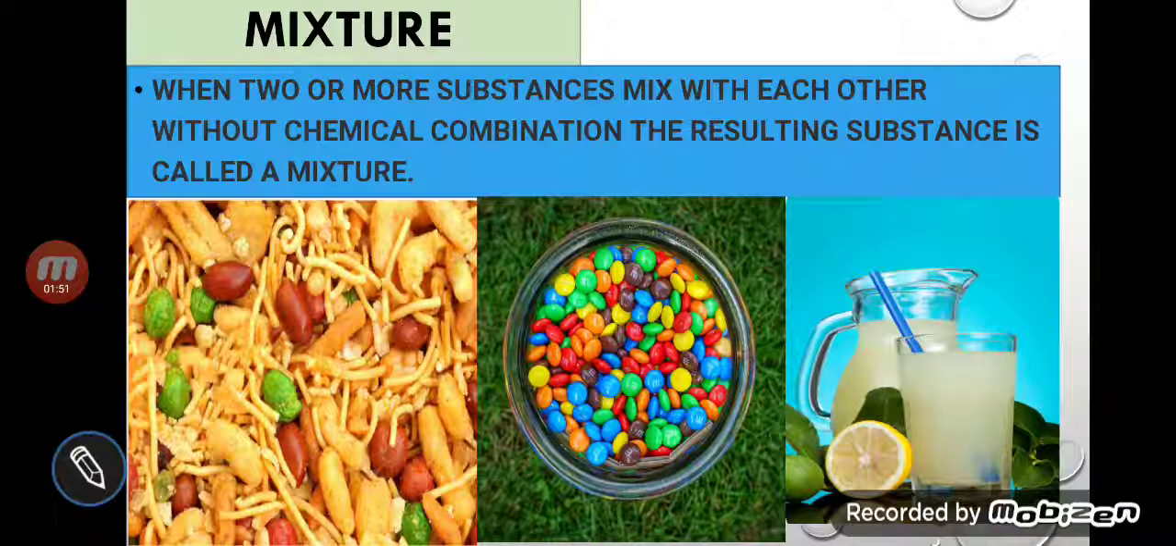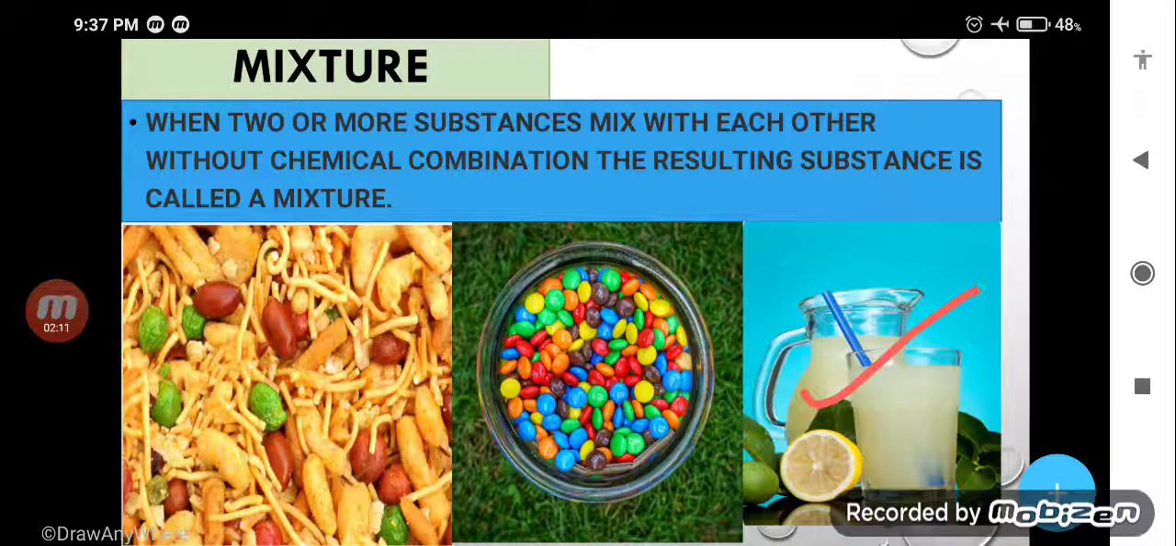And the second example, you can see that lots of gems are given. They are a mixture because different colors are mixed with each other. You can see which color is where, and you can separate it by a simple physical method. And the third example is lemonade. You are adding sugar, salt, lemon juice and water mixed with each other, and this is called a mixture. So what is a mixture? When two or more substances mix physically, that is called a mixture.